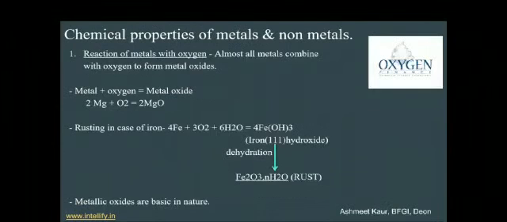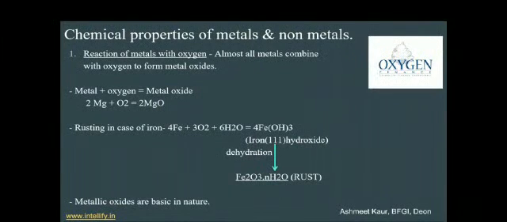Next is the chemical properties of metals and non-metals. First we will discuss the reaction of metal with oxygen, and then we will discuss the reaction of non-metal with oxygen. So when metal reacts with oxygen, they form metal oxide. For example, magnesium is a metal. When it reacts with O2, oxygen, it will form MgO, that is magnesium oxide.